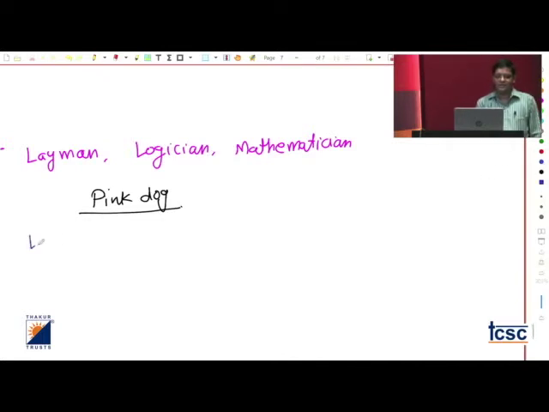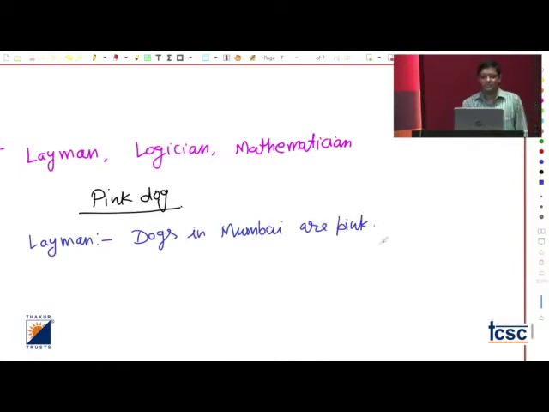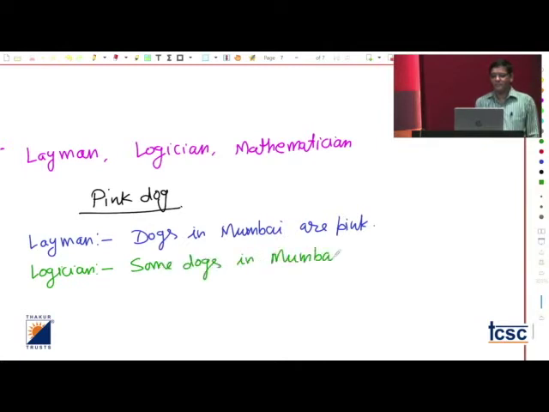So the layman says, dogs in Mumbai are pink. Nothing wrong with that one, right? A layman has given this statement, but if the person is a logician, let us see what a logician says. A logician says that some dogs in Mumbai are pink. Again, a logician is much more accurate than a layman.